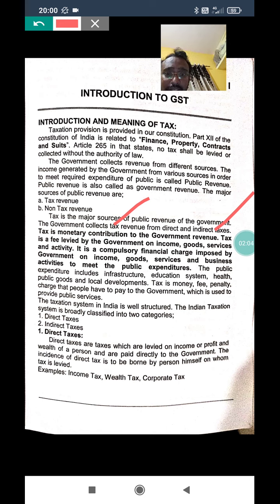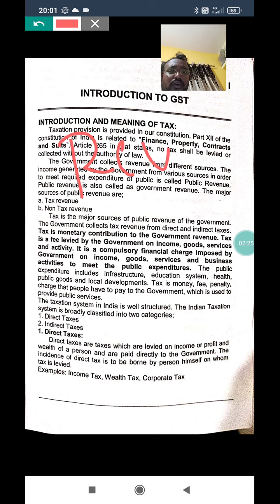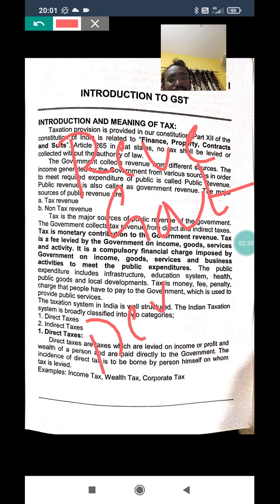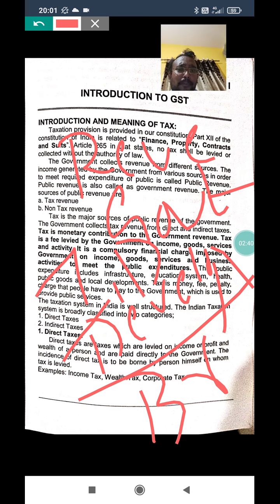Tax is levied by the government on income, goods or service activity, and it is a compulsory financial charge imposed by the government to meet public expenditure. In simple words, tax is a revenue used by the government for development activity like infrastructure development, bridges, roads. These are all development activities.